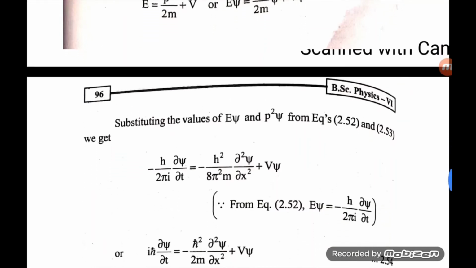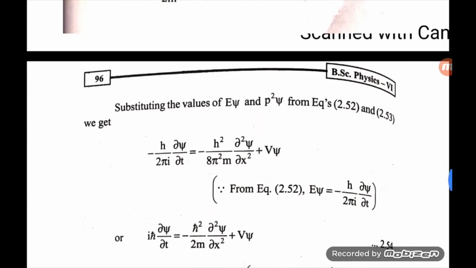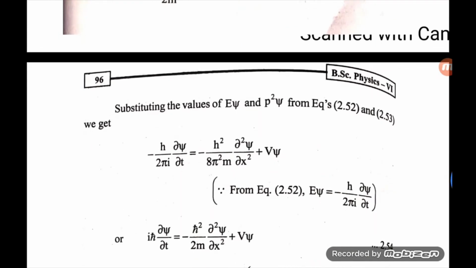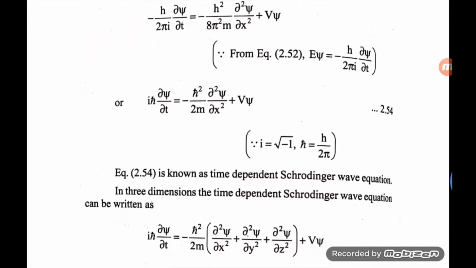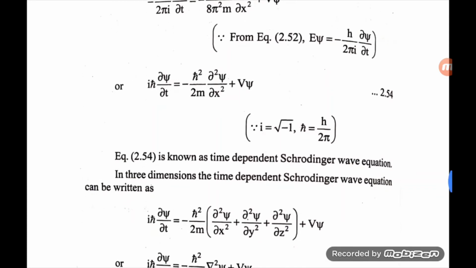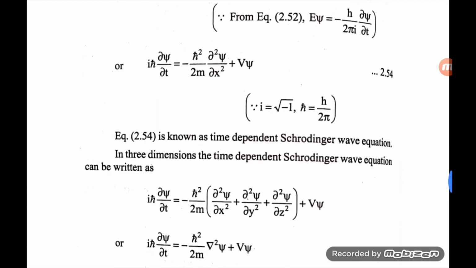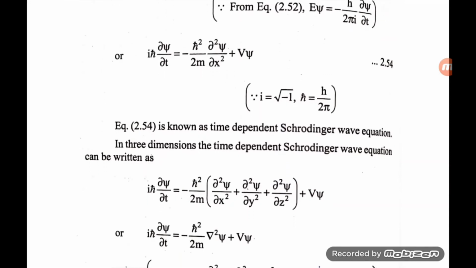From the equation E psi is equal to minus h/2πi ∂psi/∂t, or iħ ∂psi/∂t is equal to minus ħ²/2m ∂²psi/∂x² plus V psi, where i is equal to root of minus 1, and ħ is equal to h/2π. So this is known as the time dependent Schrodinger wave equation.